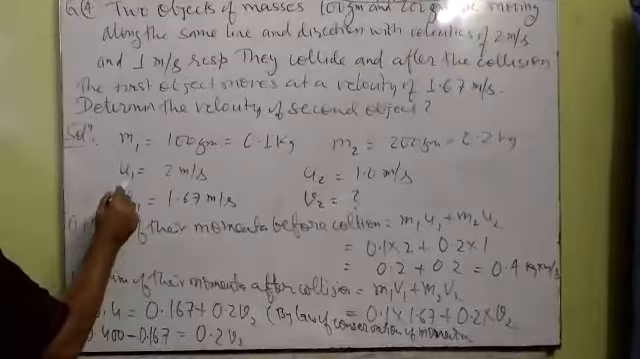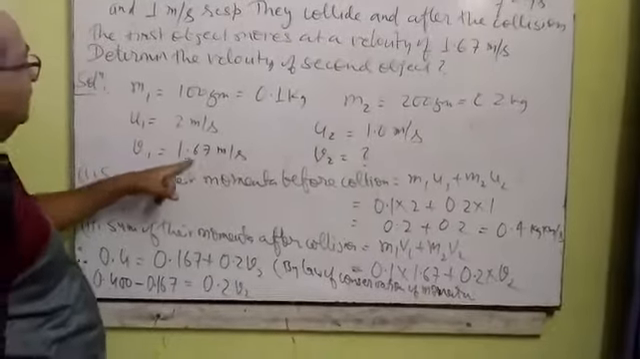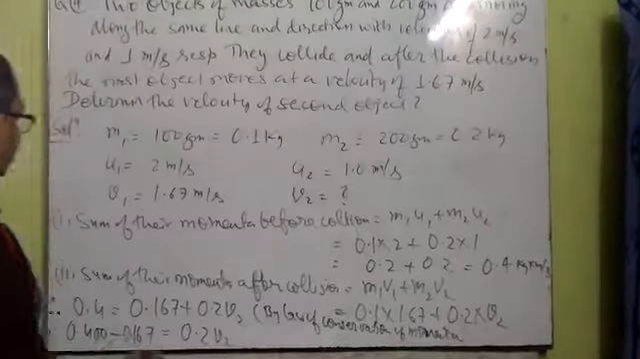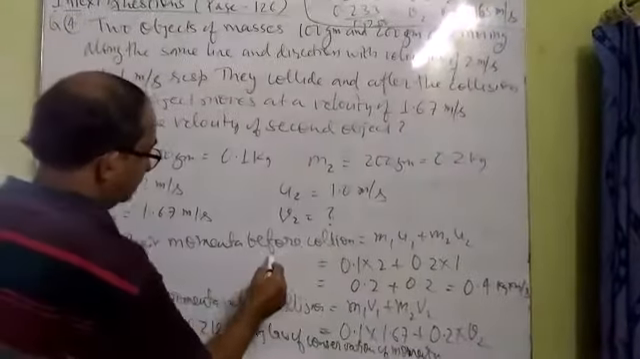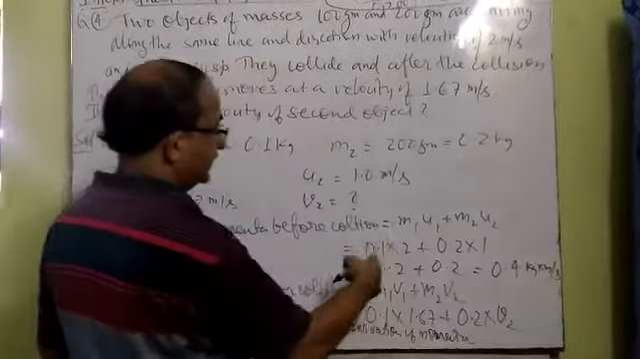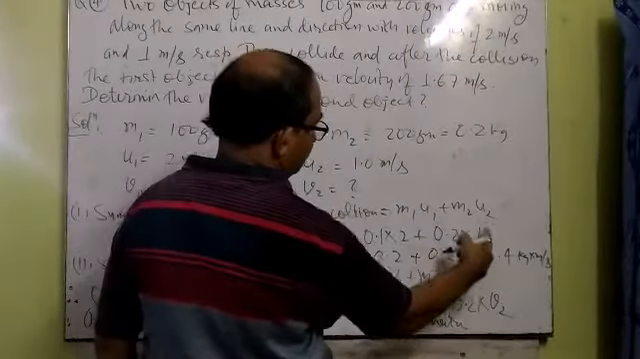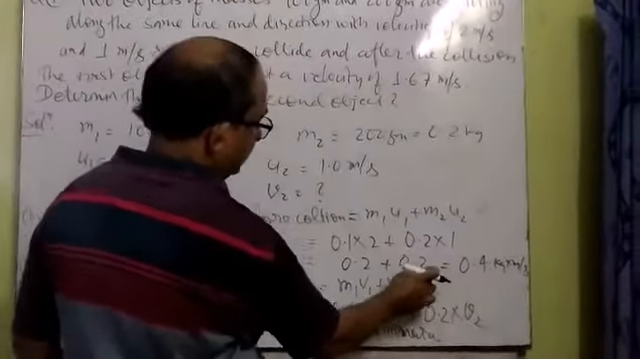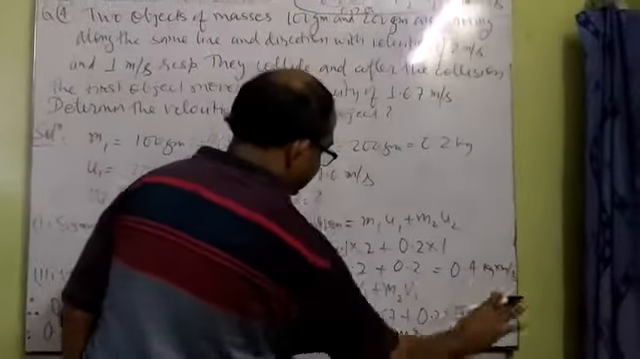Now after collision, the first, which is faster, will move with a speed of 1.67, and V2 we can calculate by using the law of conservation of momentum. In the first part, we shall calculate the sum of the momenta of these two objects before collision, which can be calculated by the formula m1 u1 plus m2 u2. Just place the values: m1 as 0.1, u1 is 2 meter per second, m2 is 0.2, and u2 is 1 meter per second. The product m1 u1 is 0.2, whereas the product m2 u2 is also 0.2. The sum of their momenta is 0.4 kilogram meter per second. This is one part.